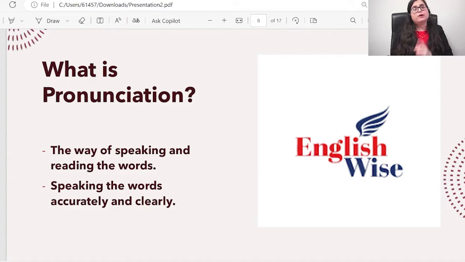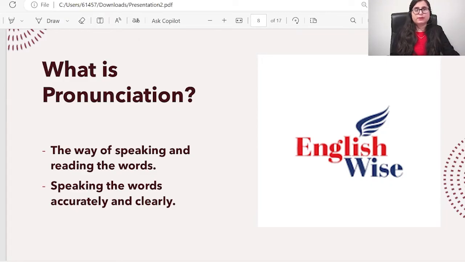Whenever you are doing read aloud, and if you want to get your score in your reading portion, make sure that you read each and every word clearly. You are not rushing at all, you are not speaking too fast to increase your fluency. If you want to get pronunciation, make sure you speak at a very smooth pace, and make sure you speak each and every word. Do not miss s, es, ed at the end of the words. If you do, your pronunciation will be affected, and side by side your reading is going to be affected. So if you want to get a score in your pronunciation, make sure that each and every word is clearly spoken and well spoken.